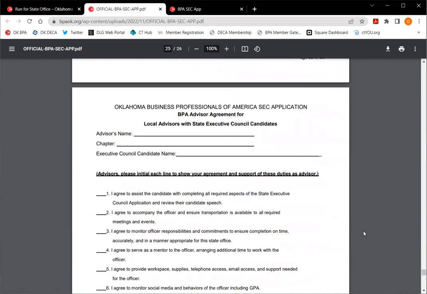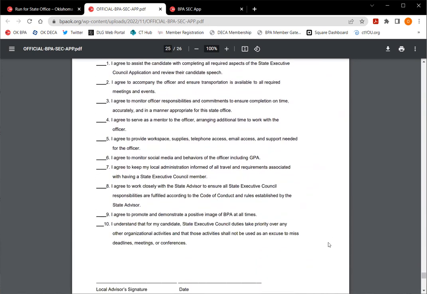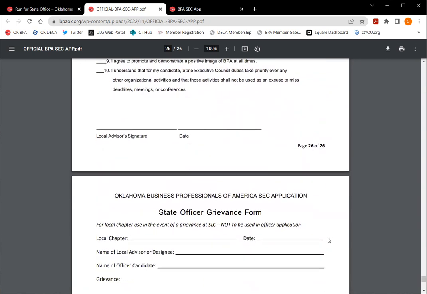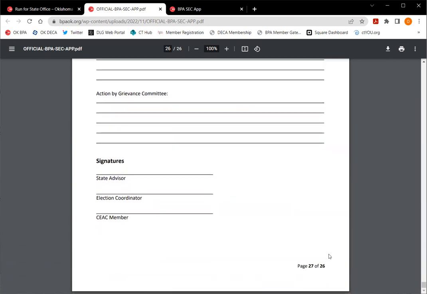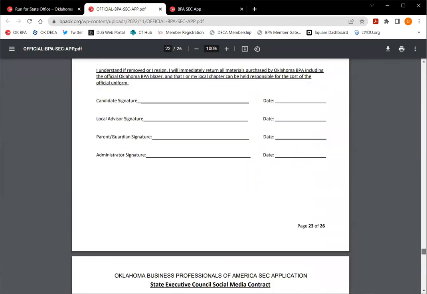Okay, and this next part is for your local advisor because like I said, this is as much of a responsibility for them as it is for you. So this is just them signing on to be your support system. We've got our grievance form here, and that is it.